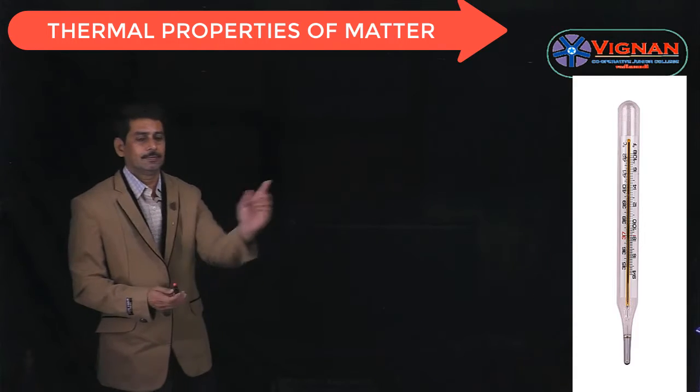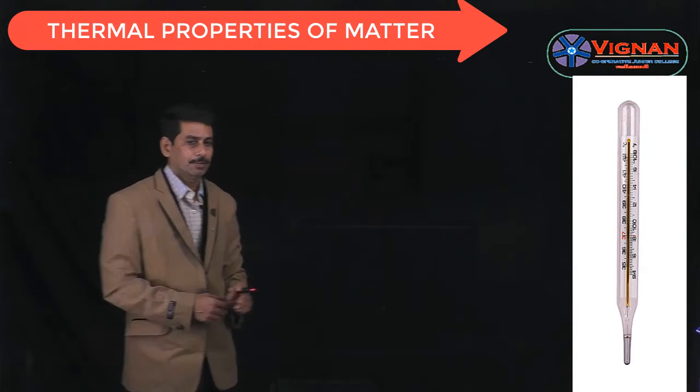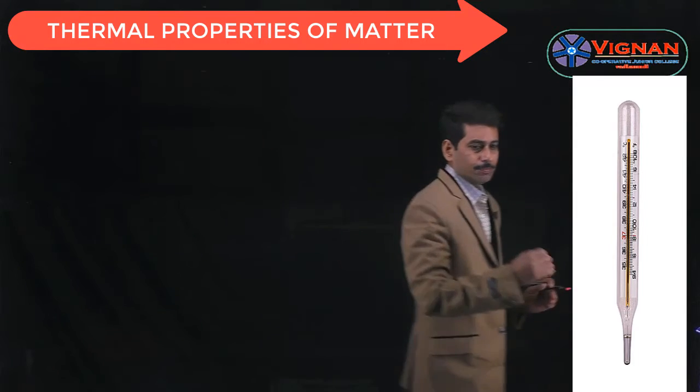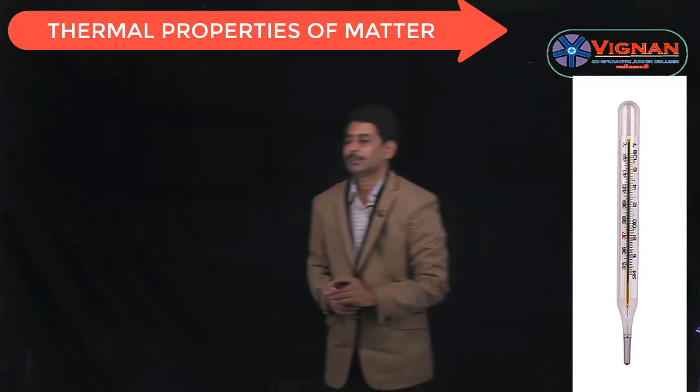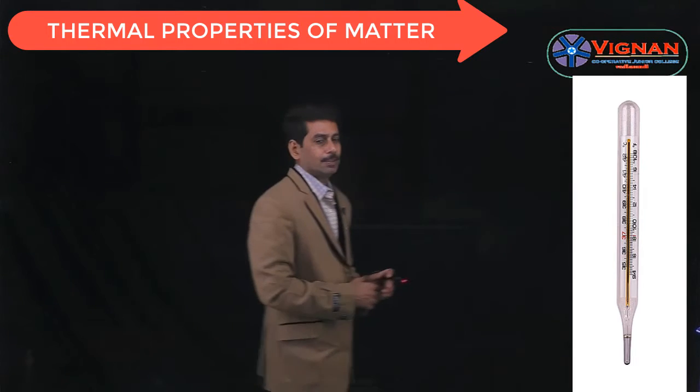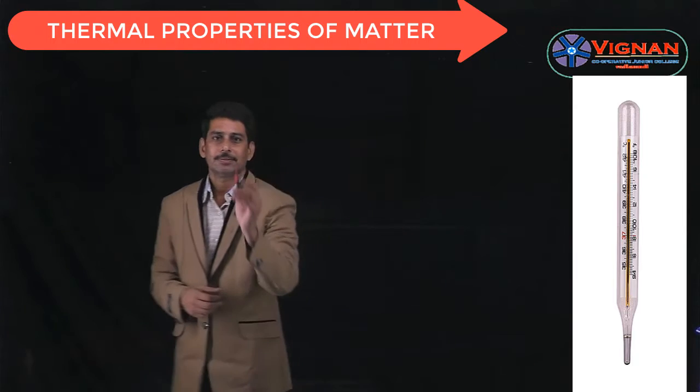Now let us see what the different types of thermometer are. First of all, let us see what is meant by thermometer. A thermometer is a device used to measure temperature. Temperature is measured using the thermometer, and there are different types of thermometer.